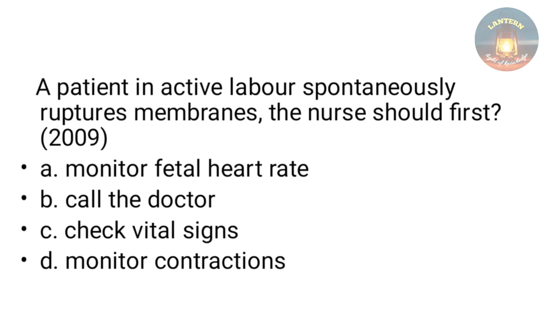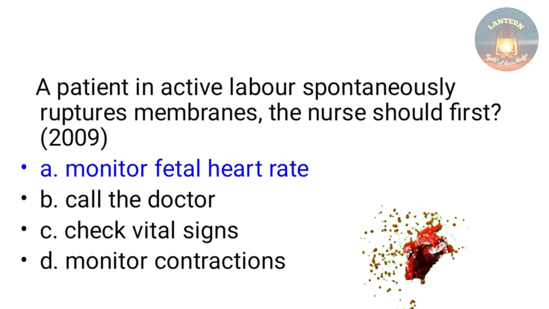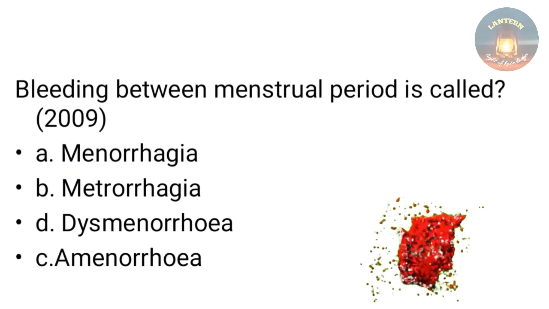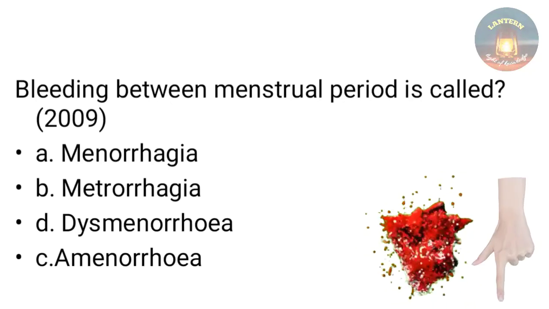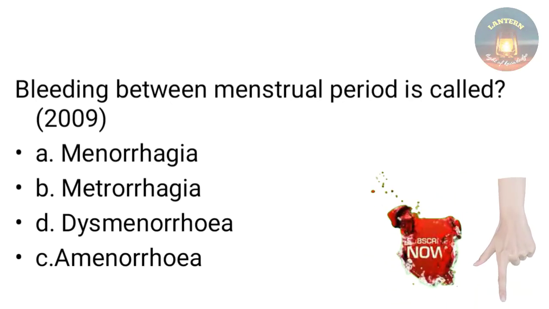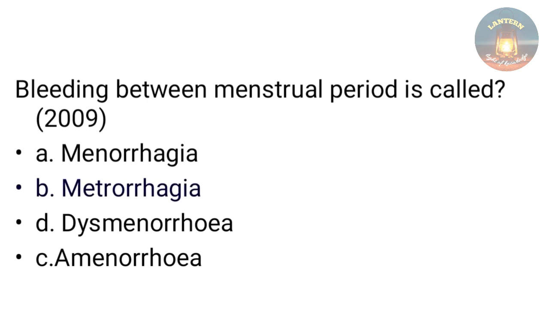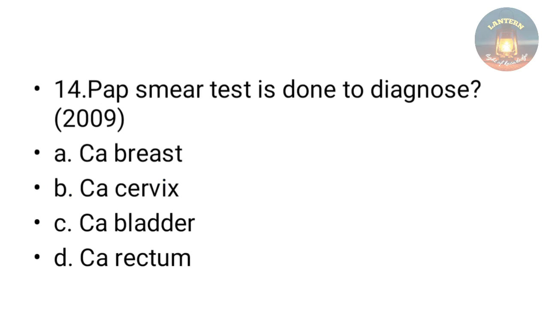A patient in active labor spontaneously ruptures membrane. The nurse should first monitor fetal heart rate, call the doctor, check vital signs, monitor contraction. So the answer is the nurse should monitor fetal heart rate first of all. Bleeding between menstrual period is called menorrhagia, metrorrhagia, dysmenorrhea, amenorrhea. The answer is metrorrhagia. So bleeding in between menstrual period is metrorrhagia.